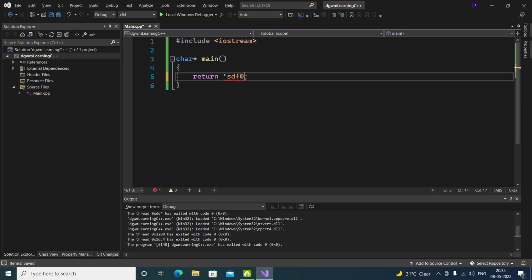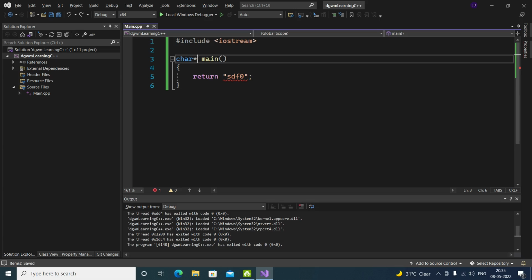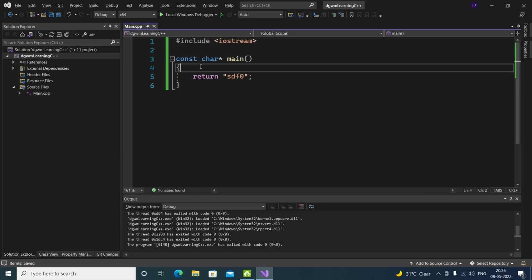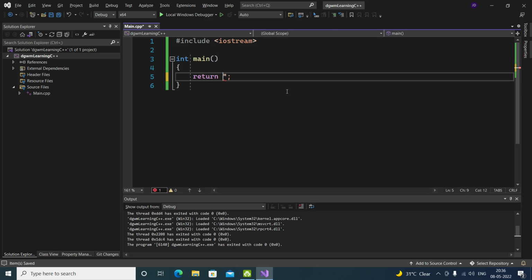Return value type. Okay, let's see. Yeah, see, on char we get a constant character. Const means constant. It is constant, can't be changed. Okay, so this is the whole thing that I want to explain. This is how functions work. Return is a keyword that we have inside our function.